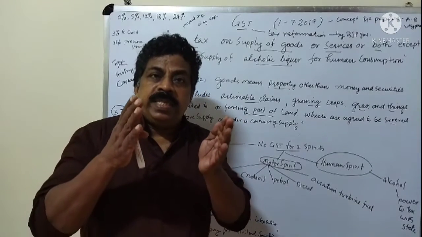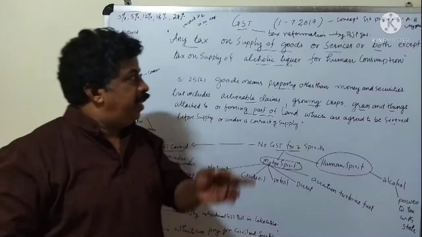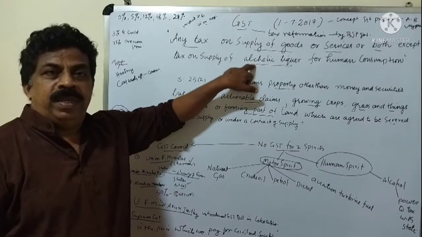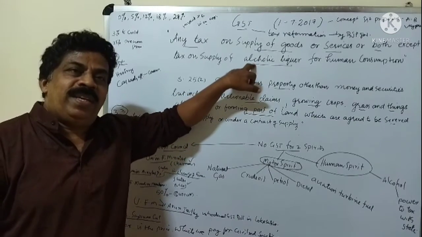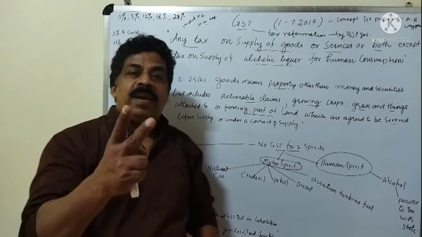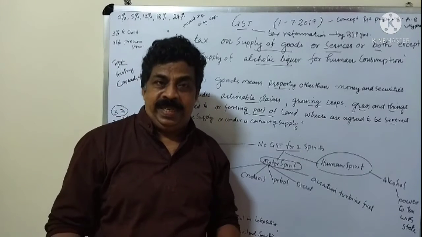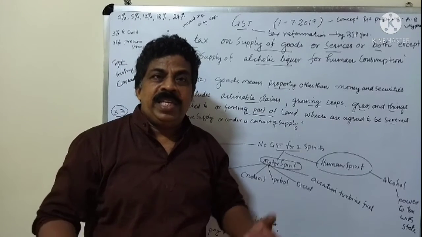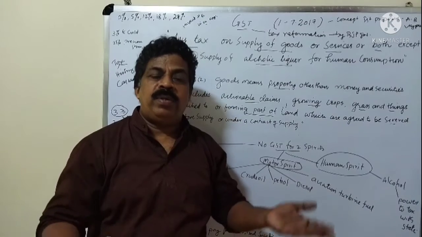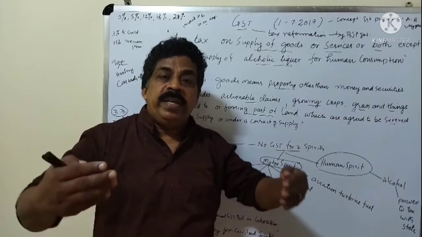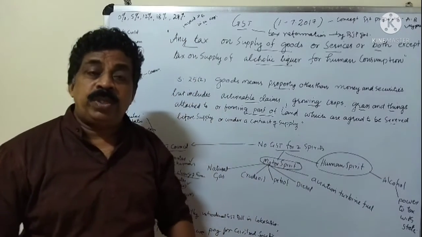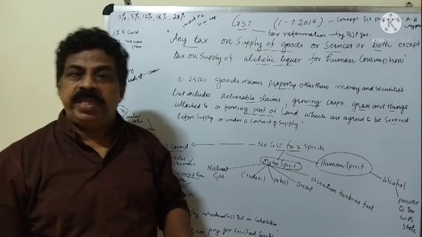There is an exception, that is alcohol. That is very interesting, because there are two spirits that have not been included in the GST law. That's why the price of petrol and also the price of liquors are increasing day by day, because that is the main income of the central government and state government.